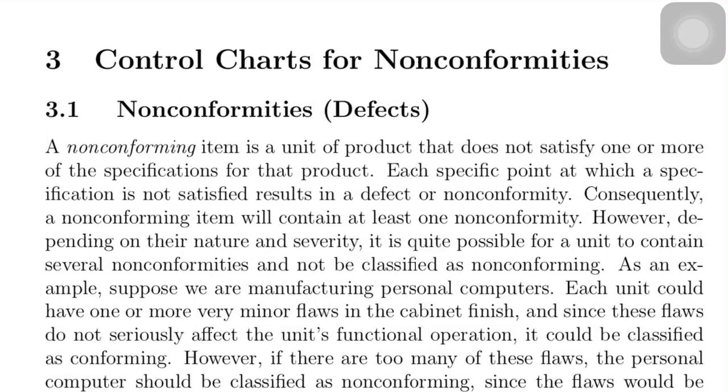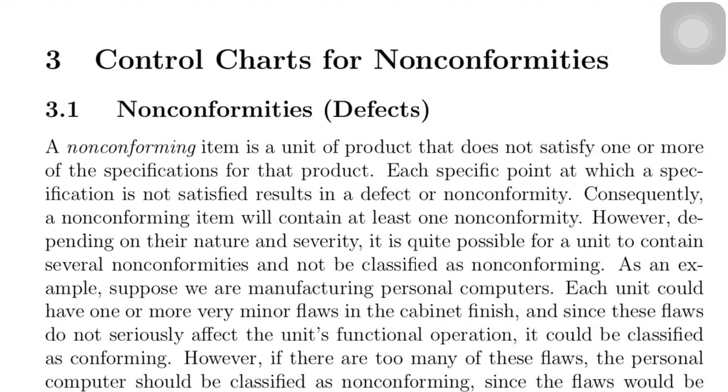In the C chart, we will monitor the number of defects per unit, per single inspection unit, whereas in the U chart, we will monitor the average number of defects per unit of a sample of inspection units.